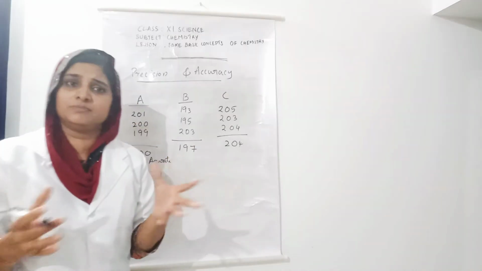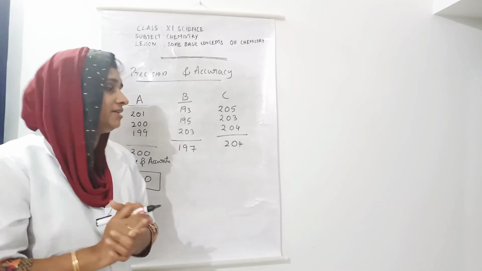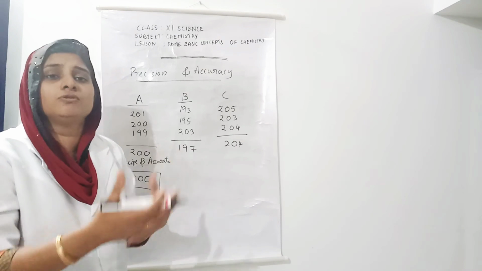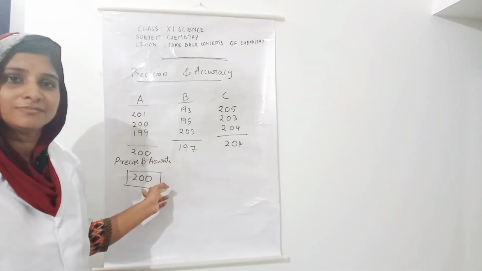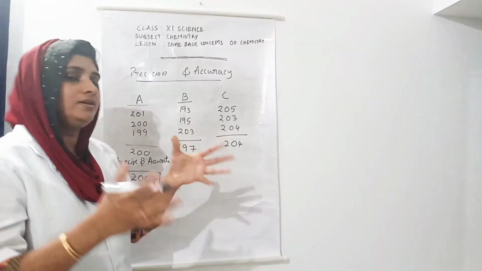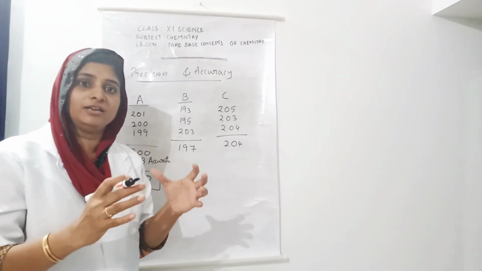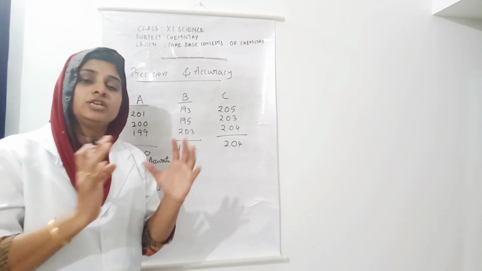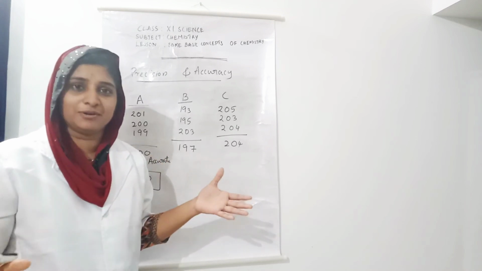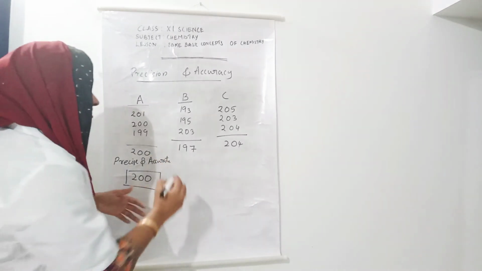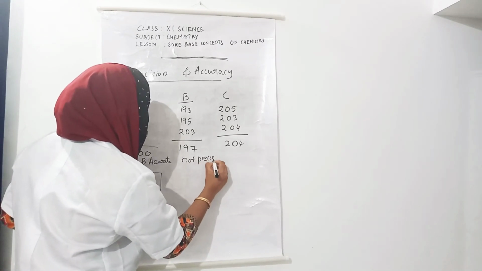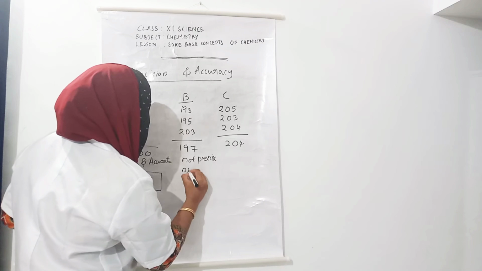Much difference is there between the values, and they are not close to the true value. So from this we can say that whatever values Sadia got for the same quantity, they are not precise, as well as not accurate.